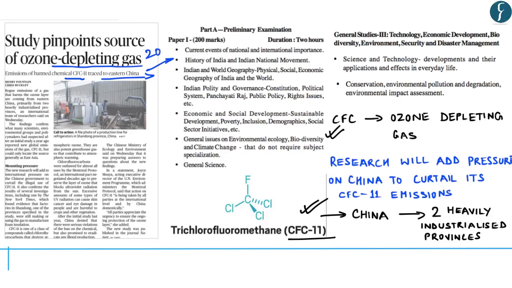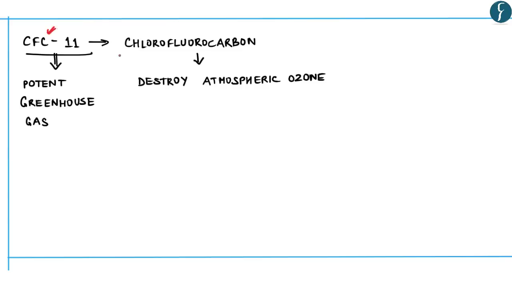Now, this particular news with respect to CFC emissions, in your prelims examination, becomes a part of general science as well as general issues on environmental ecology, biodiversity, and climate change. Further, in your mains, it gets covered under GS Paper 3, under Science and Technology, as well as under Conservation, Environmental Pollution, and Degradation.